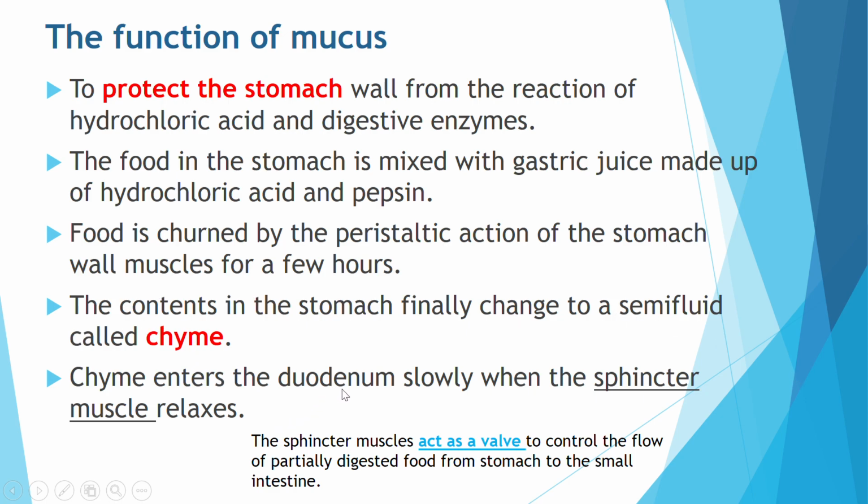Slowly it will enter the duodenum, which is the first part of the small intestine, when the sphincter muscle relaxes. This sphincter muscle acts as a valve to control the flow of the partially digested chyme from the stomach to the small intestine. So here, to highlight, this title is supposed to be here: function of the mucus. The first lines answer the function of the mucus.